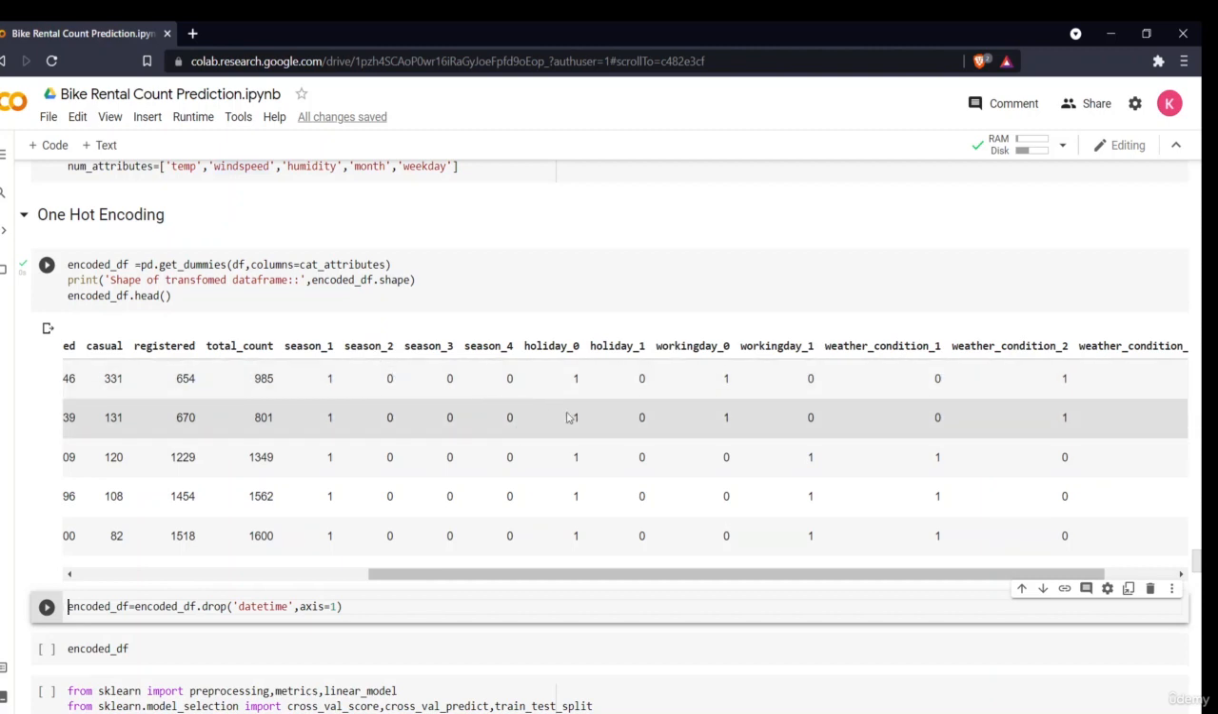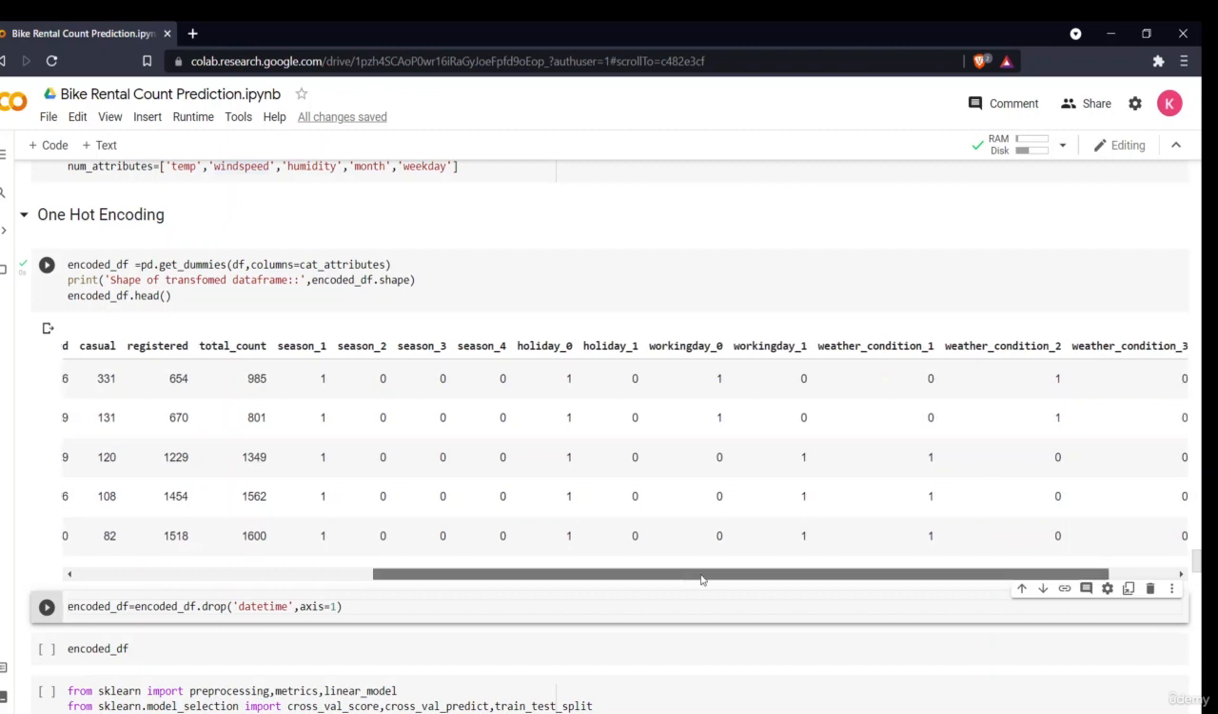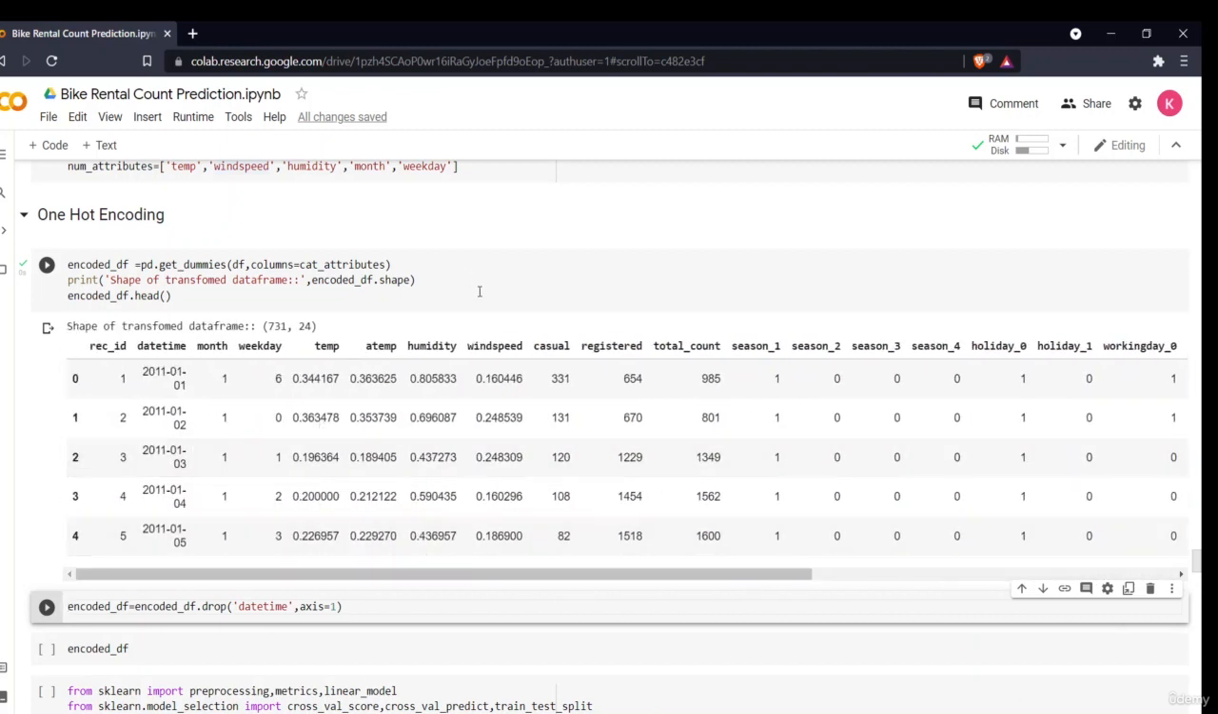Similarly, if the holiday is 0, then that column is 1, and the rest are 0. If it is a working day, then it is a 1; if it is not, it is a 0. Basically, the additional columns are created in order to make our model more understandable. I created it and gave it the name encoded head df.